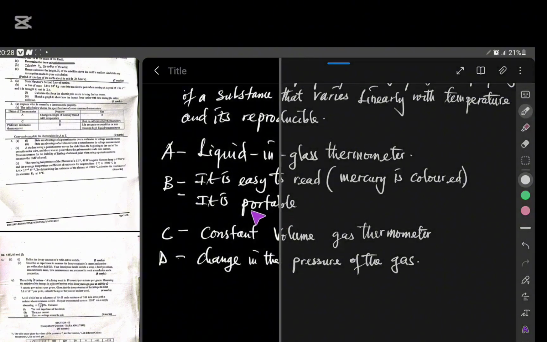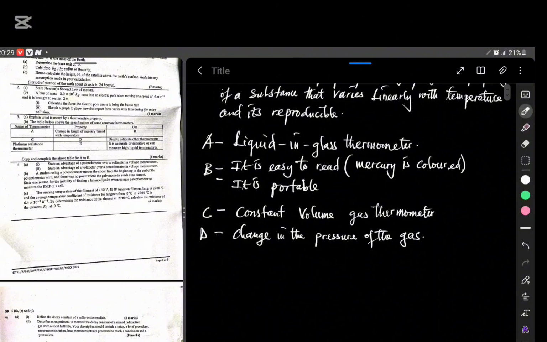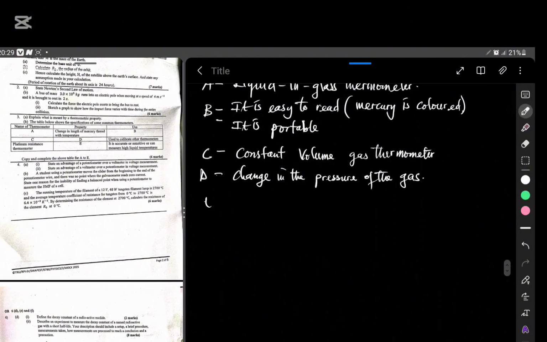Now, in E, they've given us two things: the name of the thermometer and the use or advantage. The thermometer is a platinum resistance thermometer. The advantage of the use is that it is accurate and sensitive, or can measure high liquid temperatures. Asking for the thermometric property, I will say the thermometric property for E is the resistance of the wire, in this case the resistance of the platinum.